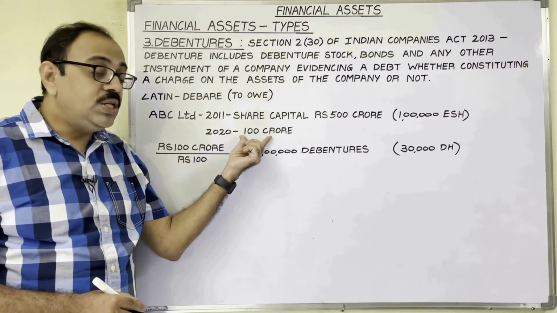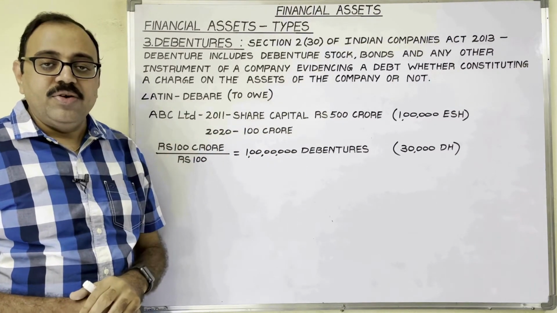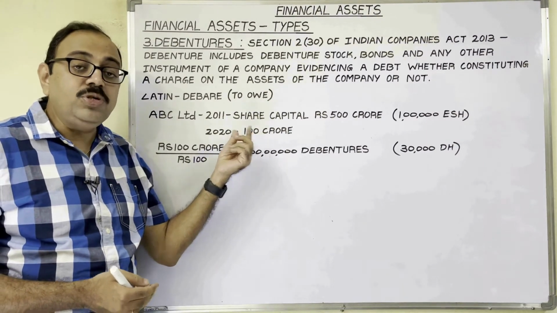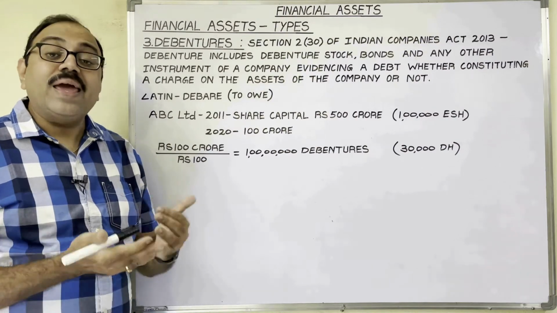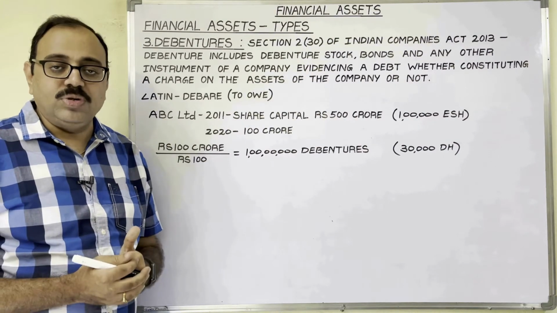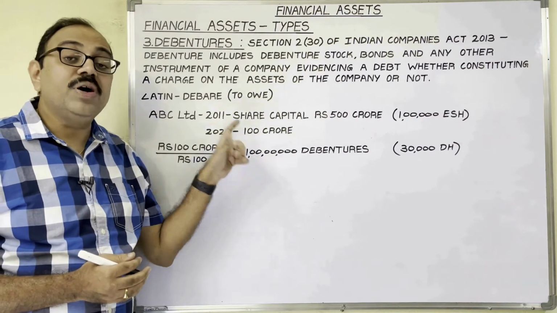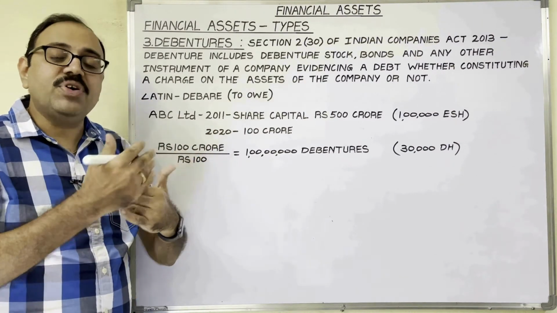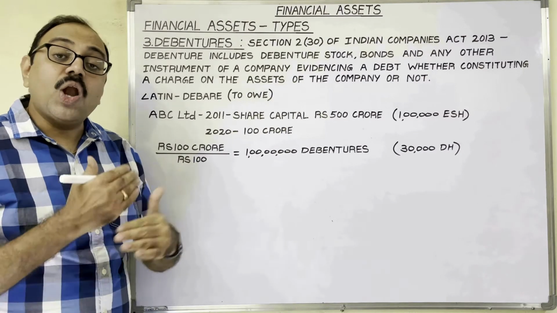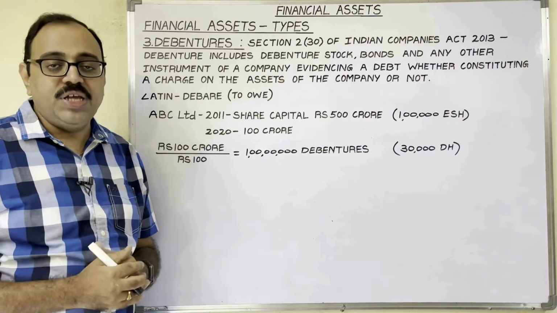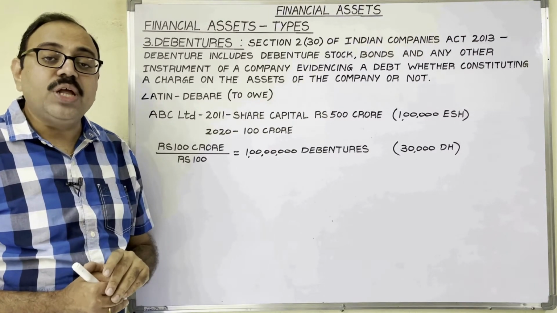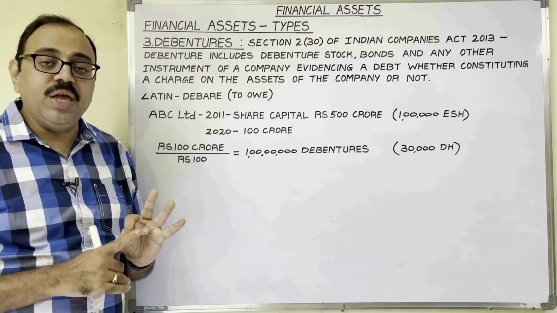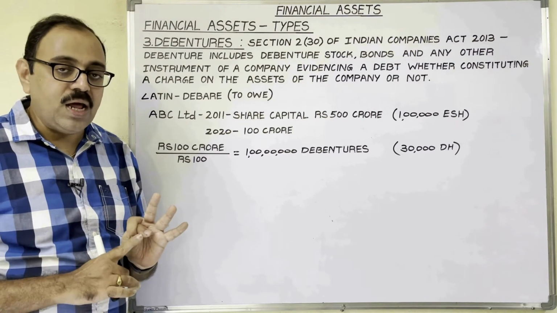If the company wants this amount for a short period, for not more than 1 year, then the company can collect this amount in the form of overdrafts, cash credits or short-term loans. If the company needs this amount for the medium term, means more than 1 year and up to 7 years, or for a long period, means more than 7 years, then the company has to take loans from banks and other financial institutions like IDBI, IFCI, UTI, etc.